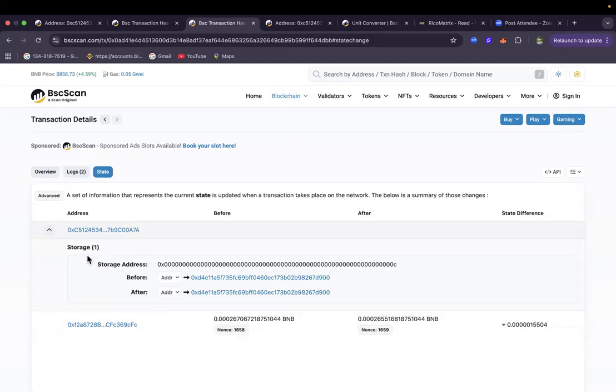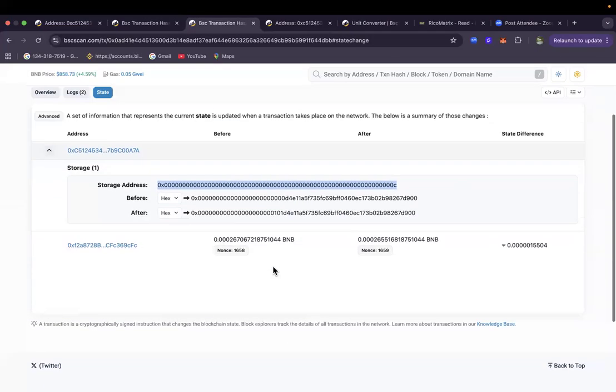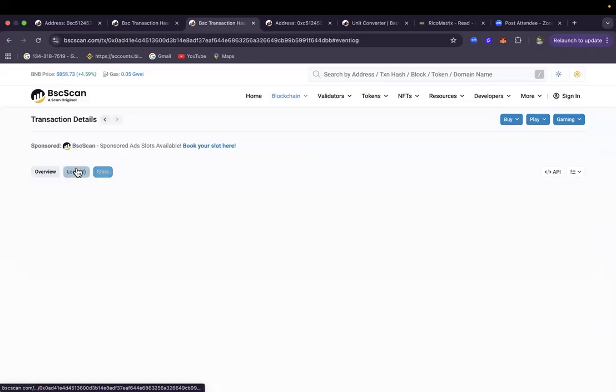So this is the storage address. This is where it has gone now. I want you to understand that this is the renouncement that went through. So this is more of the hexadecimal interpretation. This hexadecimal interpretation is more of the cryptographic hashing. So that's some of the things that you can check as well. And then I think we are done.